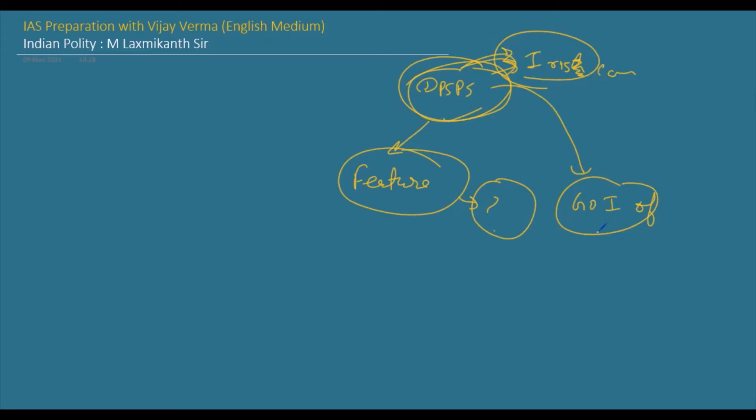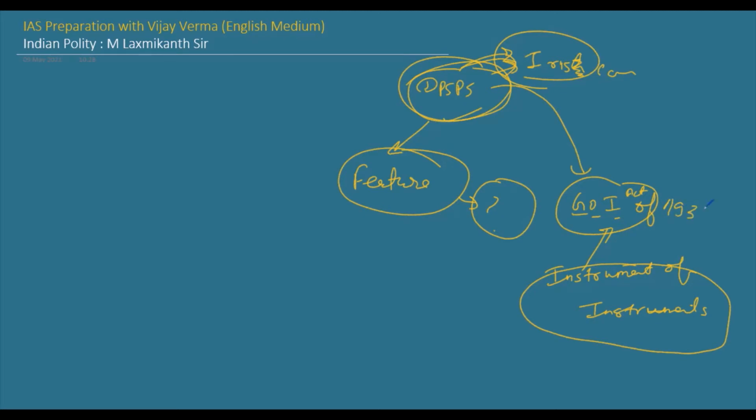The DPSPs mentioned in our Constitution are based on the Instrument of Instructions, which was an integral part of the Government of India Act of 1935.